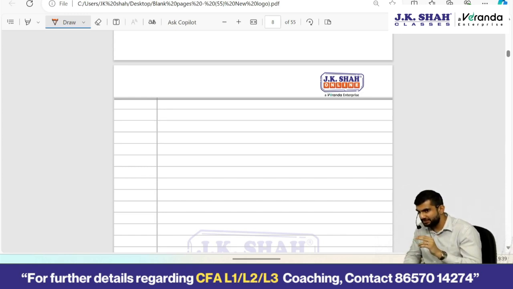New debt, why on second number? Because it signals that the firm has confidence that it will be able to satisfy the interest obligations, and new equity signals the least confidence in the management's abilities, that the management are themselves not confident that first of all they don't have internal funds, and secondly they may not be able to service the debt. And these are some theoretical assumptions and not necessarily true.